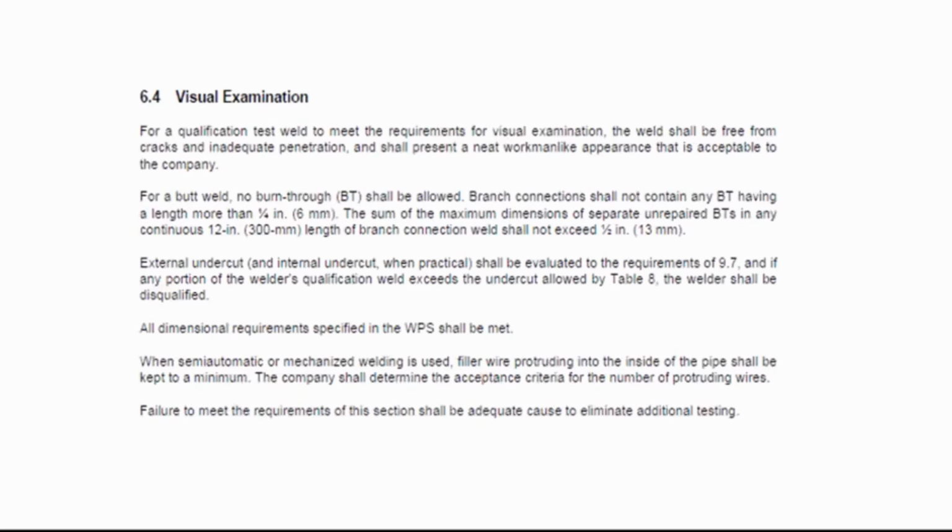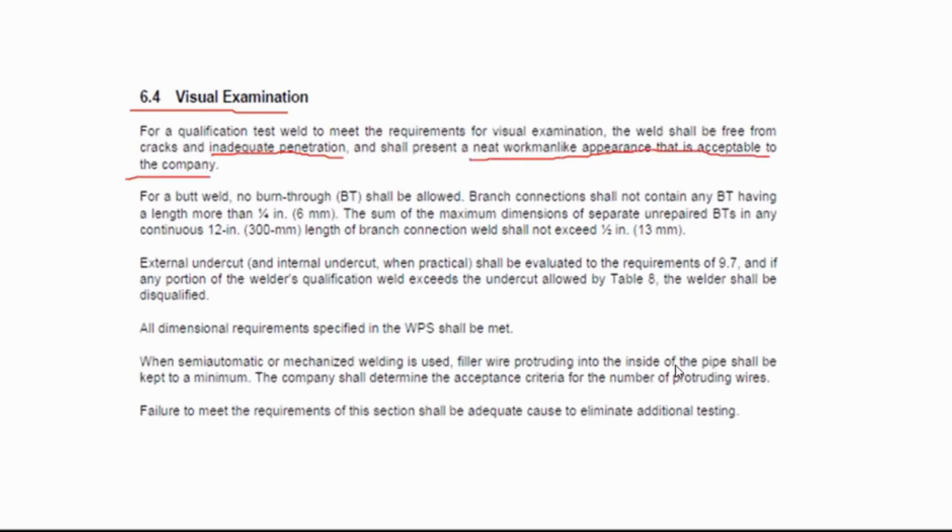The question refers to the acceptance criteria of welder performance, though the question did not explicitly state that. So this falls under Chapter 6 of API 1104, qualification of welders, under 6.4 visual examination, meaning this is the acceptance criteria for the welder qualification. In any standard, of course, welds must be free of cracks. This is the only discontinuity that automatically disqualifies the weld, in any standard that you will encounter. Inadequate penetration, as you can see here, and the work must have a neat, workmanlike appearance that is acceptable to the company.